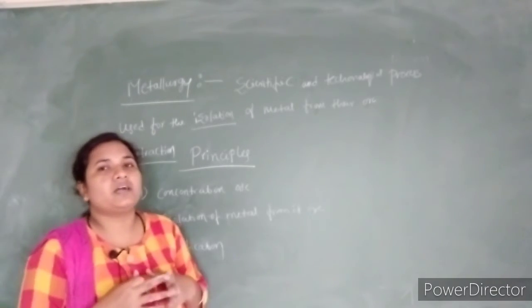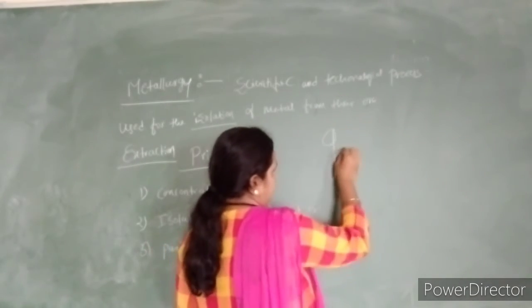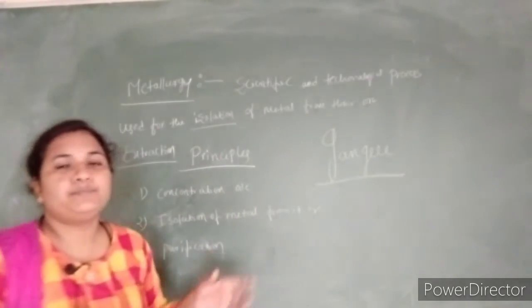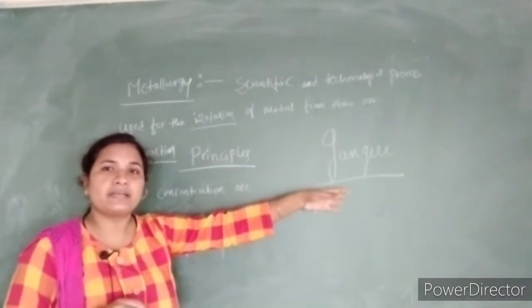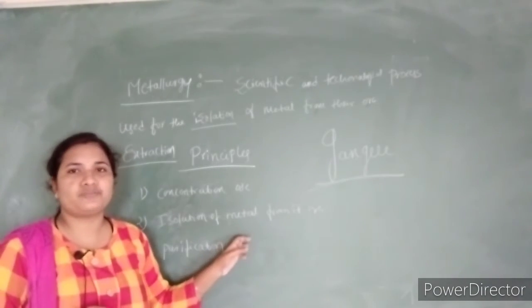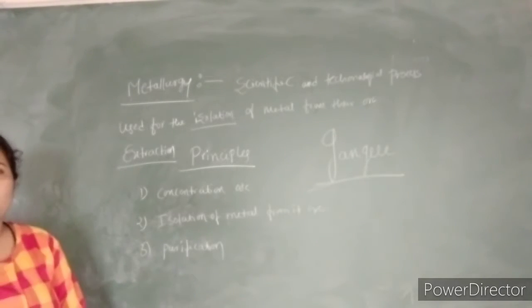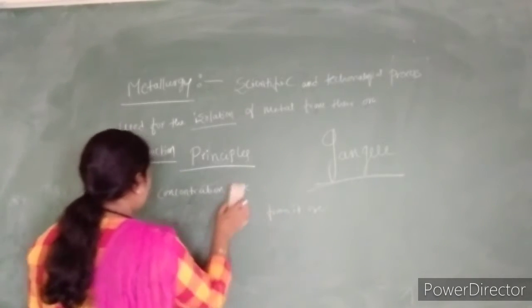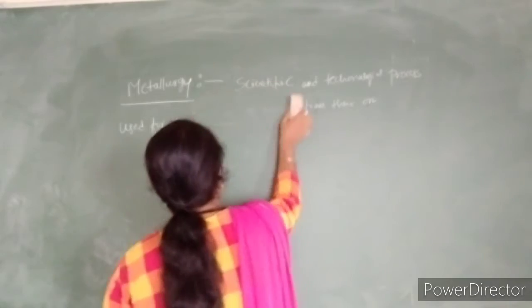Moreover, the ore contains impurities or else unwanted materials, and that is called the gangue. So we have to remove the gangue with the help of concentration of ore. Further, we are going to do the isolation of metal from its ore. Lastly, we are going to do the purification. By considering these three steps, we are going to do the isolation of metal from its ore.